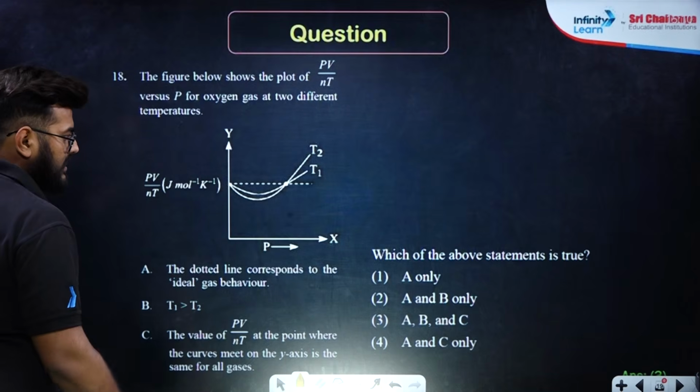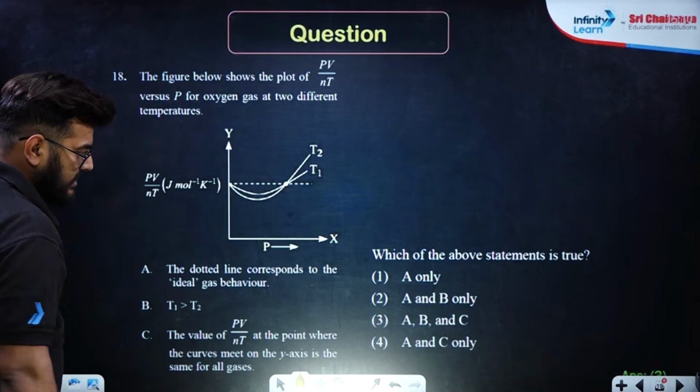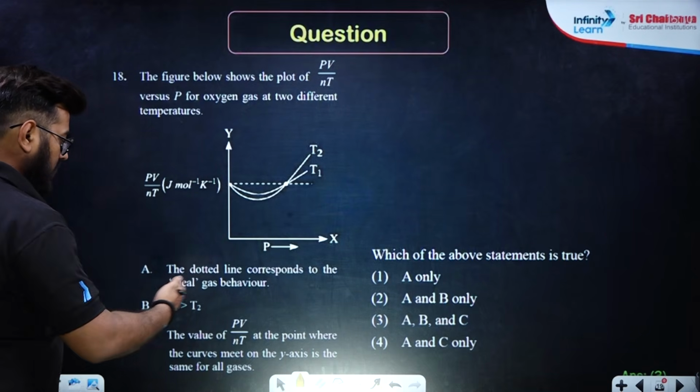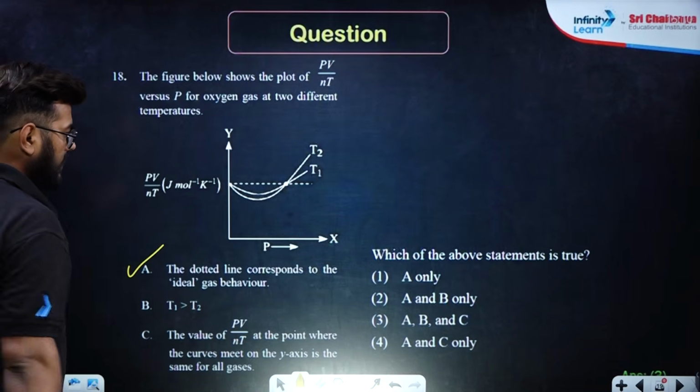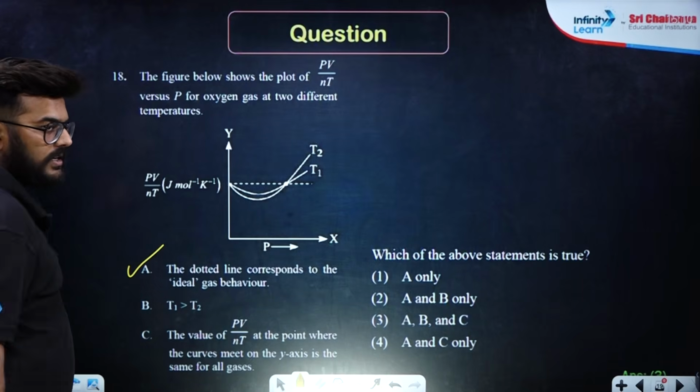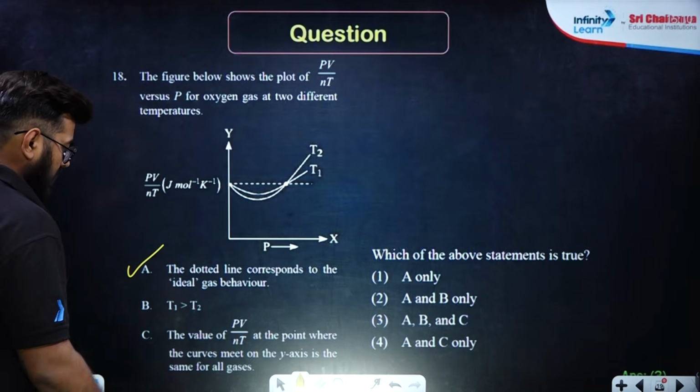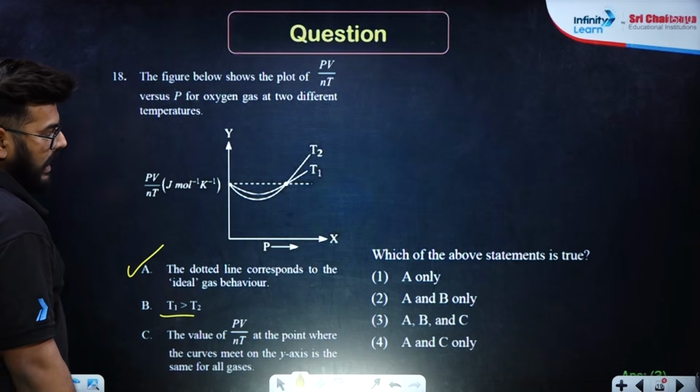So this is basically a standard graph there in your NCERTs. Now the dotted line corresponds to the ideal gas behavior. Absolutely correct, sir. This dotted line behaves like the ideal gas. Now T1 is greater than T2. How can you justify this?